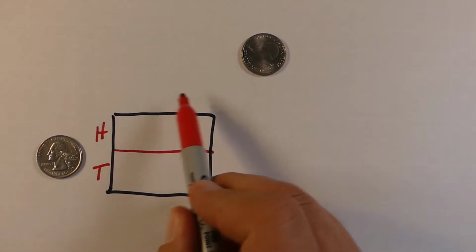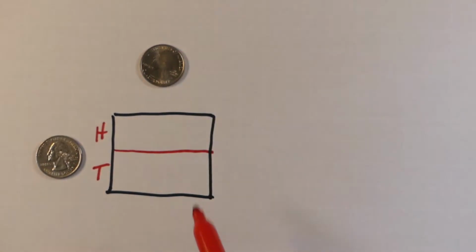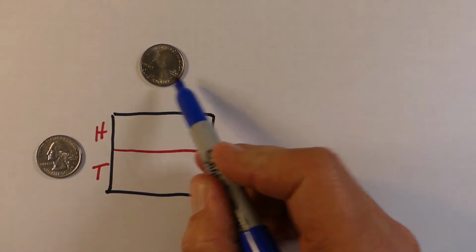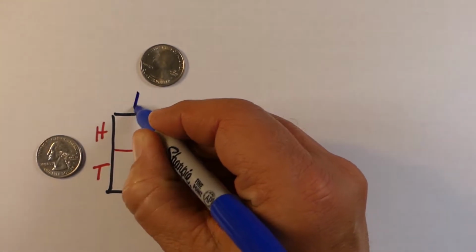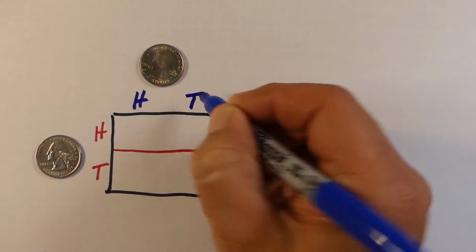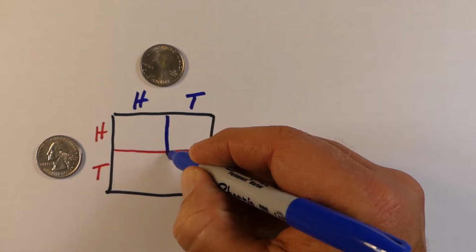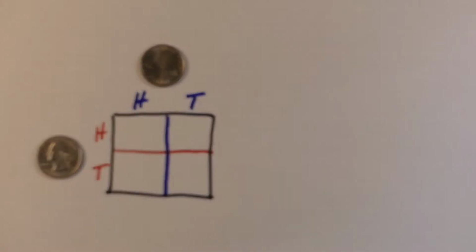Now, at the top of our rectangle, we're going to do the same thing. All the possible outcomes of this quarter would either be heads or tails. So we're going to use a different marker. We use blue in this case. And we're going to split going vertically this time, this rectangle, or this box.